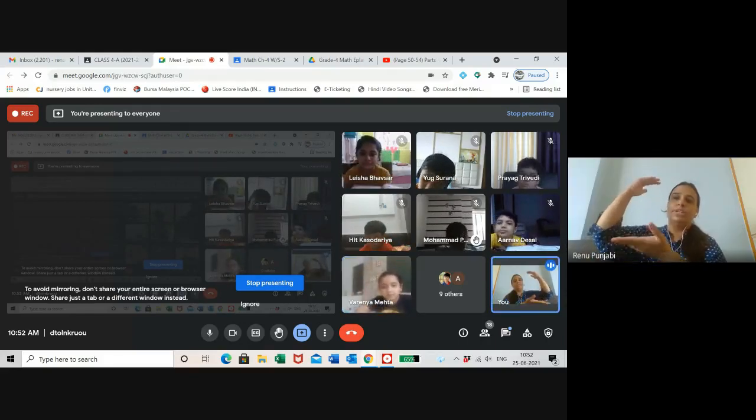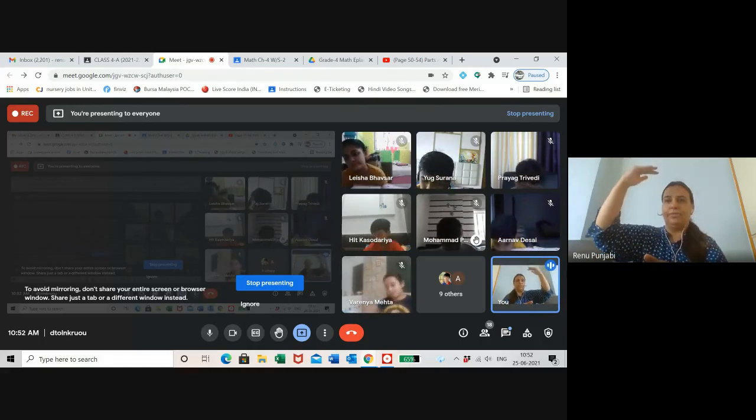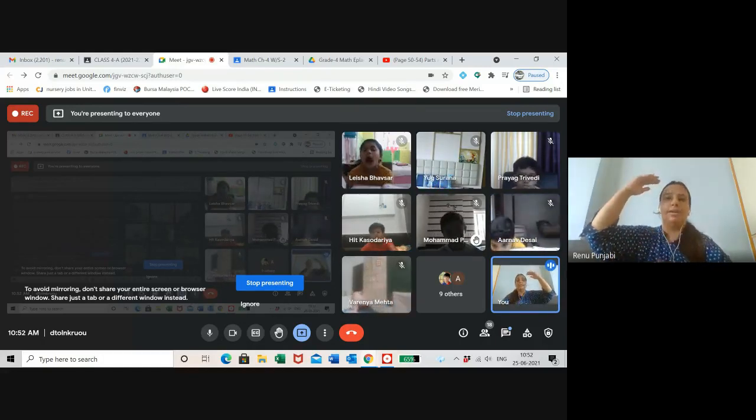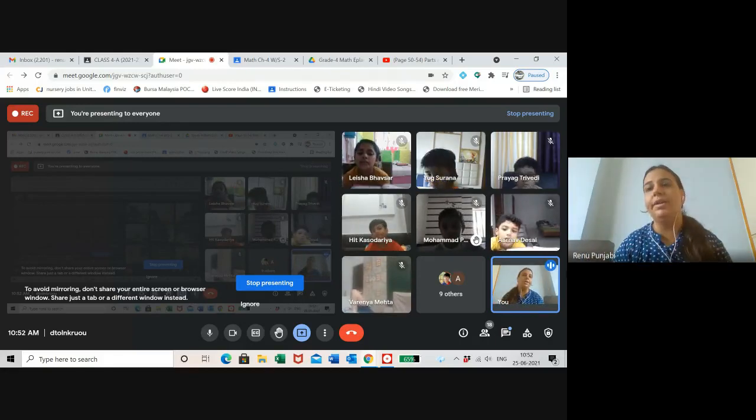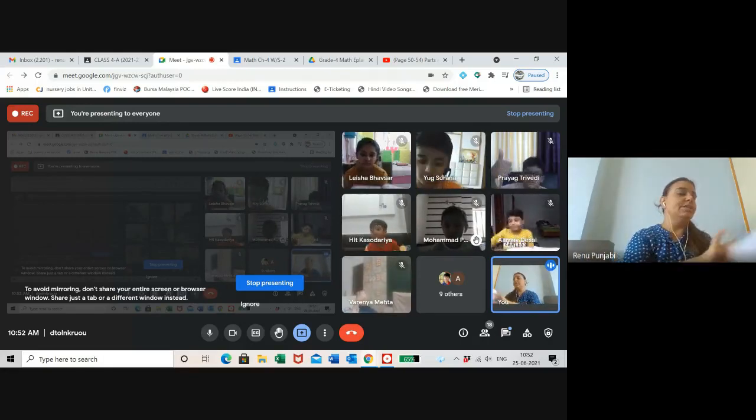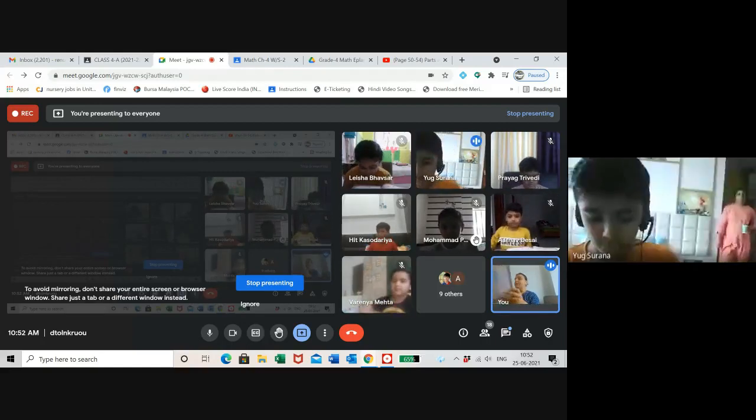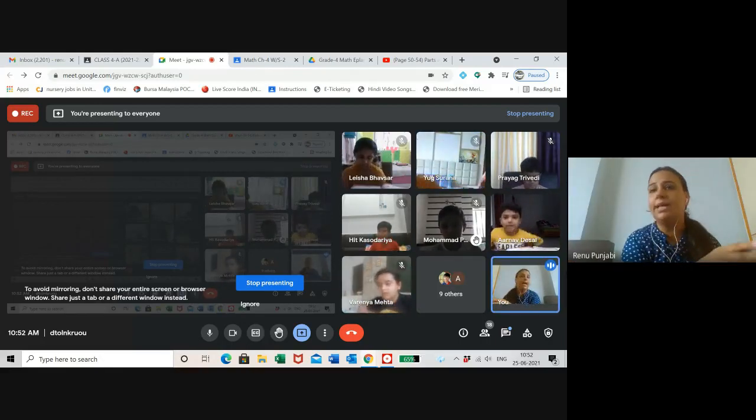This way you measure the height of the tallest family member and the shortest, find the difference and write it in your textbook. Got it, everyone? So this page number 15 you will complete as your home task.